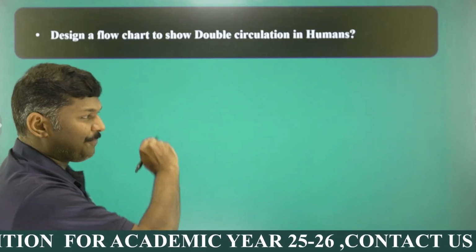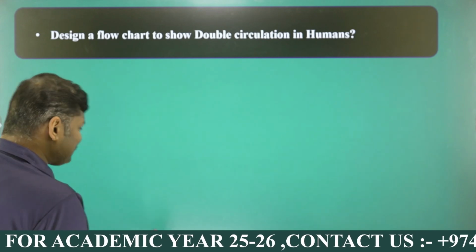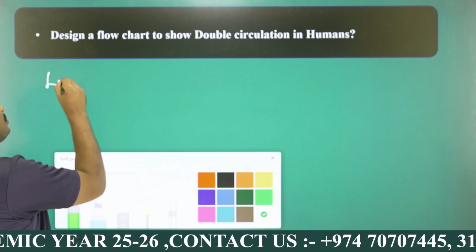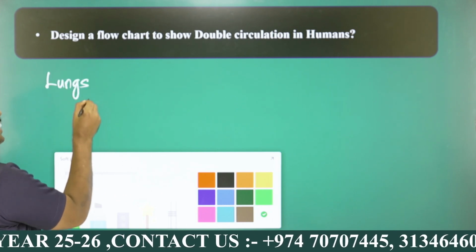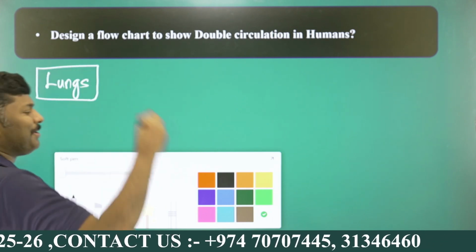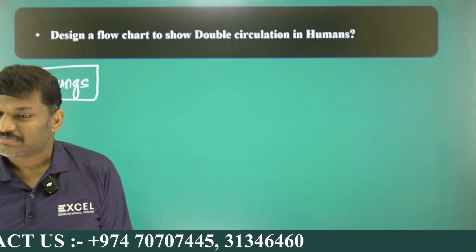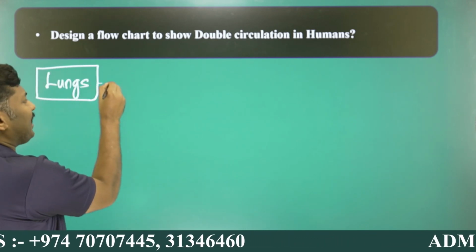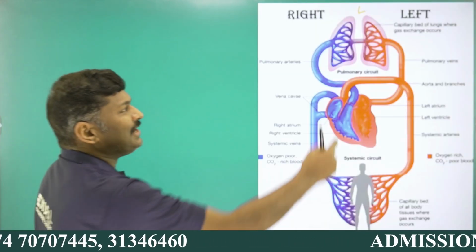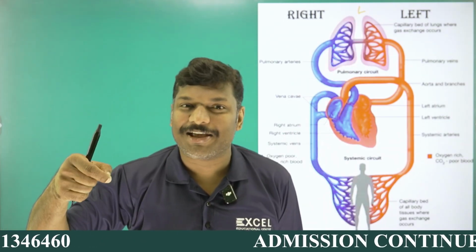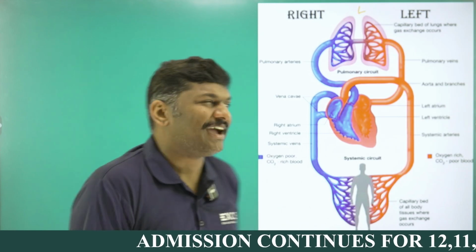So we can make a flow chart, my dear students. All of you, please listen. The first thing we have to start with is the lungs. When you are making a flow chart, you should make a box. After the lungs, I am putting an arrow. This is the lungs, right? From the lungs, you can see oxygen is there. That oxygen is taken by the blood capillaries which are located close to the lungs.